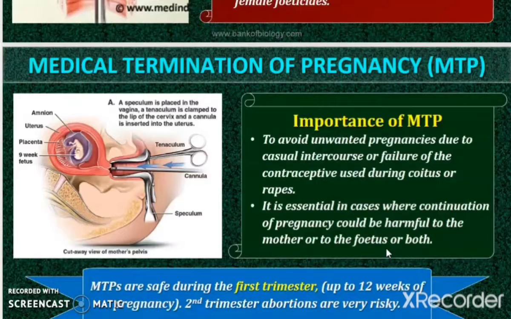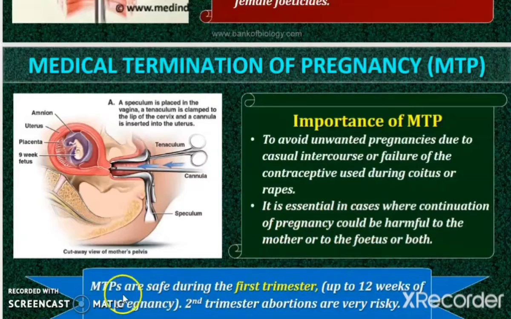So in either of these conditions, this MTP technique can be followed. In essential cases like a pregnancy which would be harmful to the mother, the fetus or both, doctors themselves will recommend MTP. Other than that, in any other conditions like this, a couple can go on with this MTP, right?